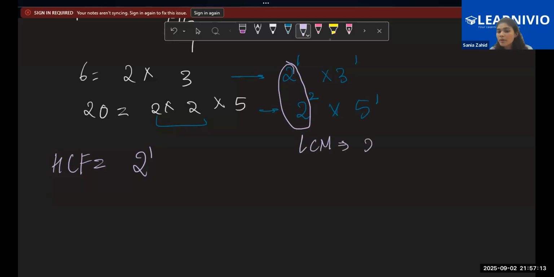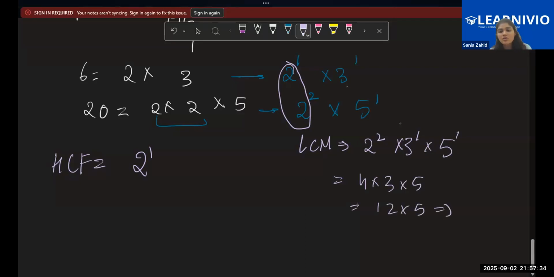So, LCM will be, first of all, 2 to the power 2, because that's the highest, multiplied with the remaining factors that are not common. So it's 3 to the power 1 and 5 to the power 1. They were remaining, so I took them now. So this becomes 4 into 3 into 5. So 12 into 5, that means 60 is your answer. So 60 is my LCM and 2 is my HCF, right?